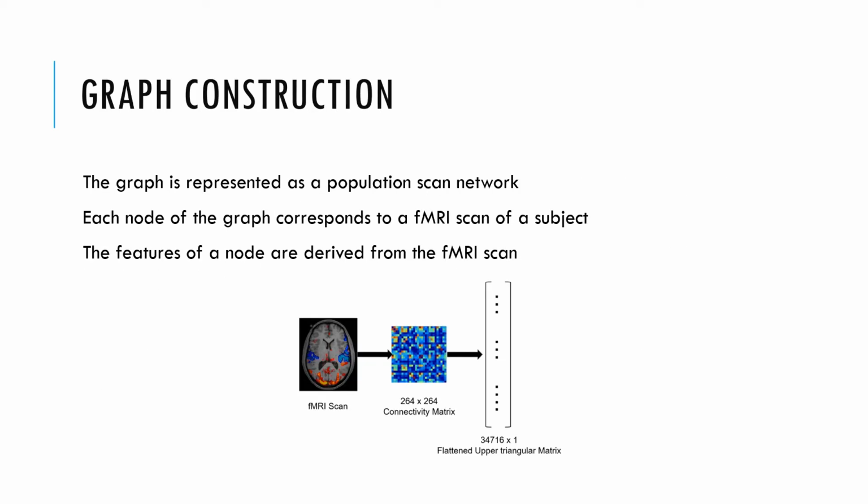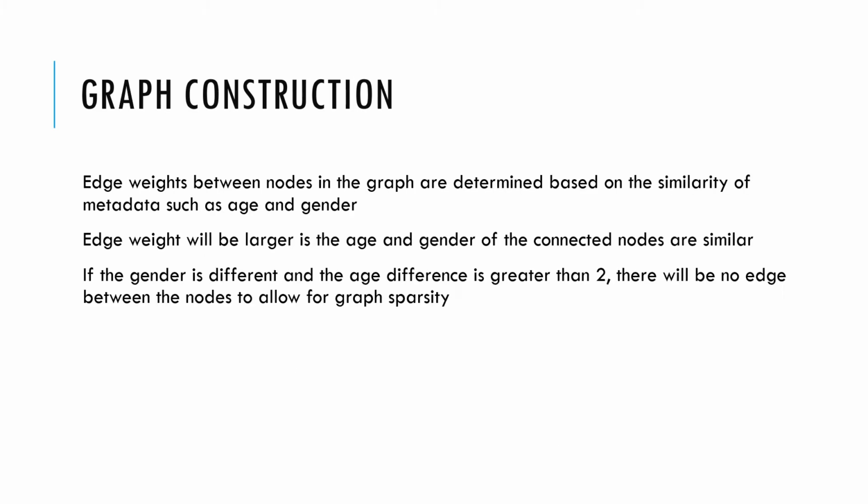Before we can use graph convolutional layers, a graph needs to be constructed. Each node of the graph and its features correspond to functional connections derived from the fMRI scan of a subject. The edge weights between nodes are determined based on the similarity of age and gender between subjects corresponding to the nodes.